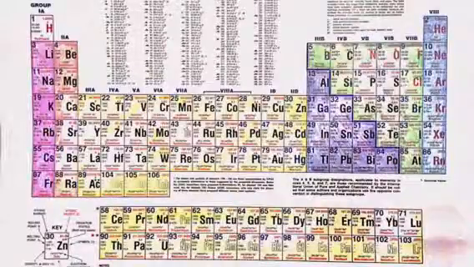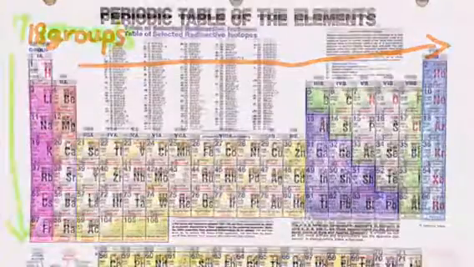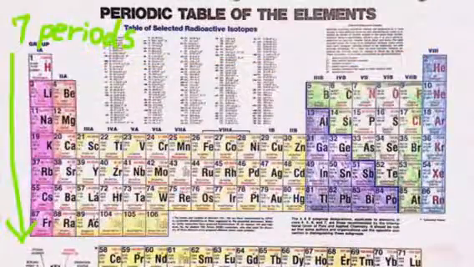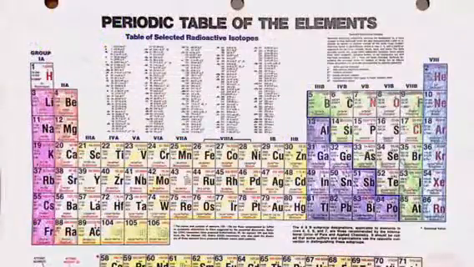There are 118 elements in the universe today, and they are sorted into 18 groups and 7 periods. The features of elements are determined by the number of protons in the nuclei and the arrangement of electrons in the atom, and the elements in the same group often have similar characteristics.